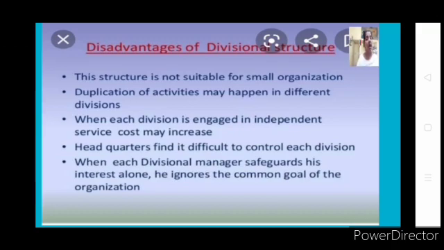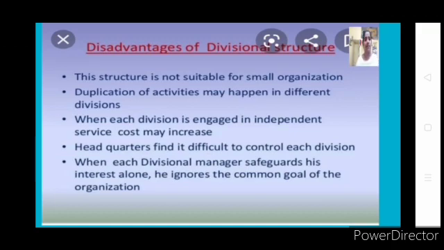Then what happens? The overall organization goal may not be achieved. I may achieve, because my division acts as a profit center. I may achieve the goal, but not the organization. Right? So these are the disadvantages of your divisional structure.